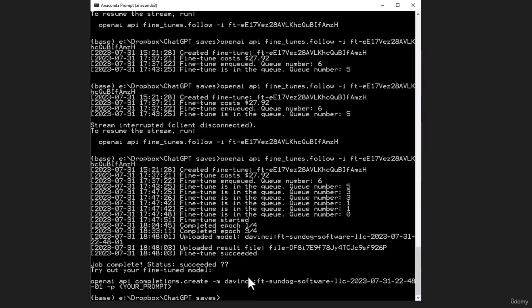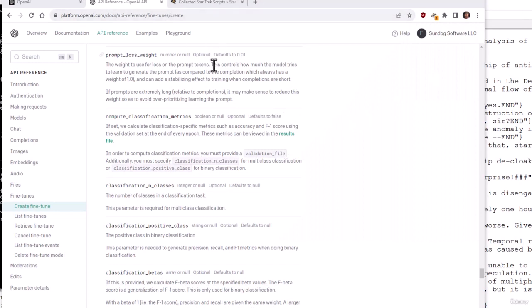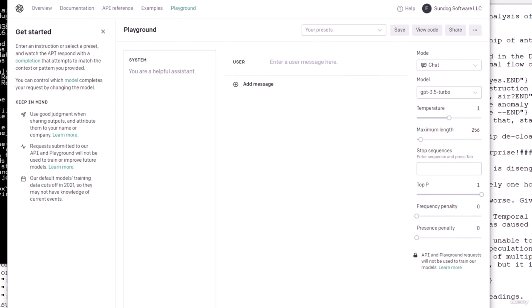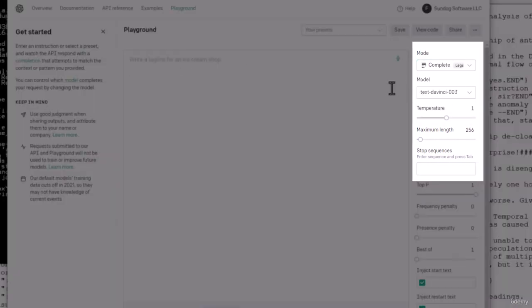So this is our new fine-tuned model. I can now refer to that model within my further work using the API or just using the playground. So let's do that, and let's see what we actually get out of it. Let's go to the playground from openai.com and talk to data. So I can select complete. Again, that's simply because the chat API does not yet exist for using your own models. Again, when you're watching this, that might have changed. I'm going to set the model to the one that I just made. That's simulating data. The maximum length, we can bump that up to around 1,000.